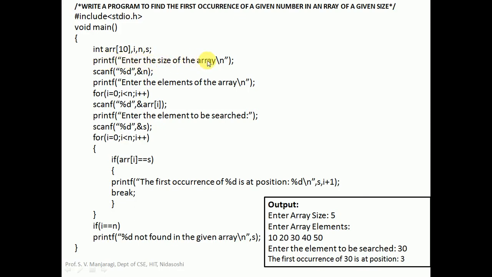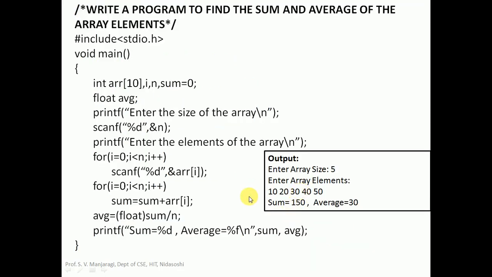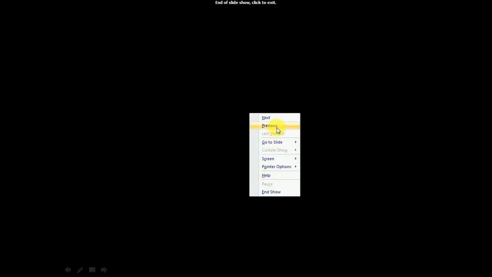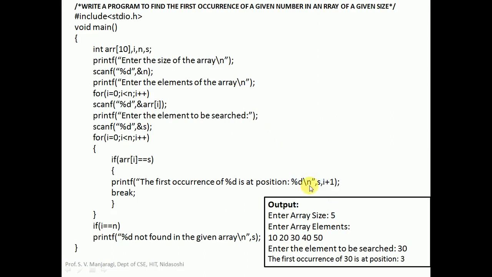Enter the size of the array. I'll be reading the value for the variable n here. For example, if you enter size equal to 5, it will become n is equal to 5. Printf: enter the elements of the array. So this is the message we get here. After that there's a new line, so we are going to the next line here.